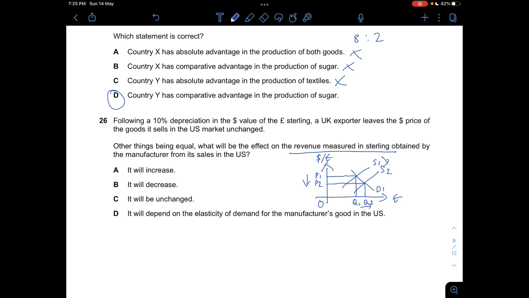So let's say the UK exporter leaves the dollar price it sells at unchanged. That means its revenue will increase, because we are treating it as other things being equal, which means there are no other variables other than the fact that the depreciation has taken place. If that's the case, you'll end up selling more, and technically it's at a higher price in monetary terms, so your revenue will increase. So everything else that's not related to that would be wrong. B, C, D will be wrong, and the answer is A.